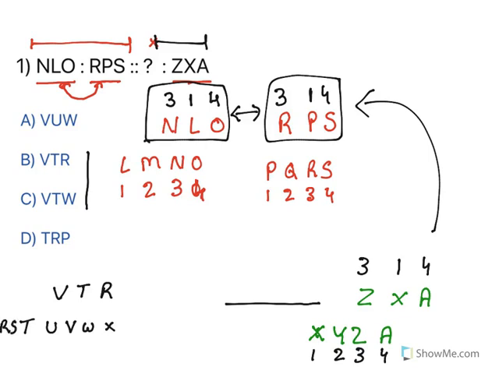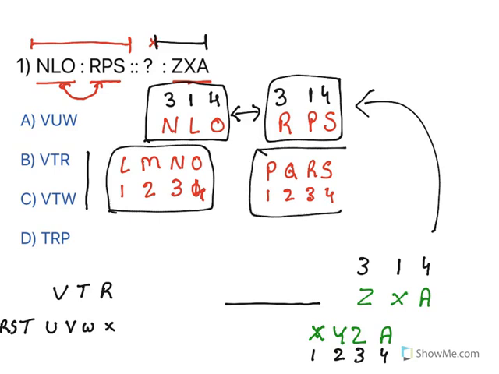Now what we have seen here is when you write down the alphabetical order, you need to start numbering them. So R is here 1, 2, 3, 4, 5, 6, 7. And what is the order here? 5, 3, 1. No, there is no relationship at all. So this will never be your answer. VTR? No, this is closed.